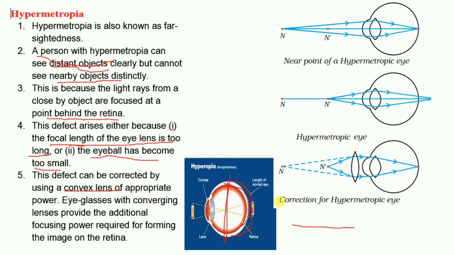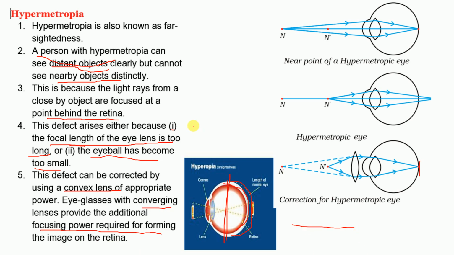The nearby objects will be a little converged by the convex lens, then the lens of the eye will converge them again, so that they fall properly on the retina. The eyeglass with the converging lens provides the additional focusing power required for forming the image on the retina.